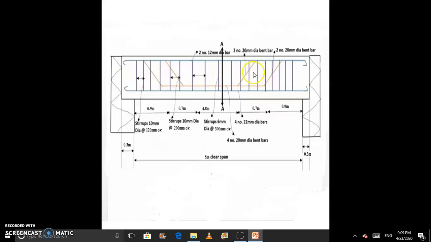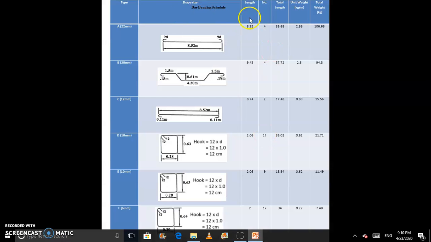In our previous lecture we already considered this beam and found different quantities of this beam, for example concrete, reinforcement weight and formwork. So we know the reinforcement weight of each bar. Here we understand how we make a bar bending schedule for this reinforcement. Simply, we have to make a table. The table contains type, shape, size, length, number, total length, unit weight and total weight.